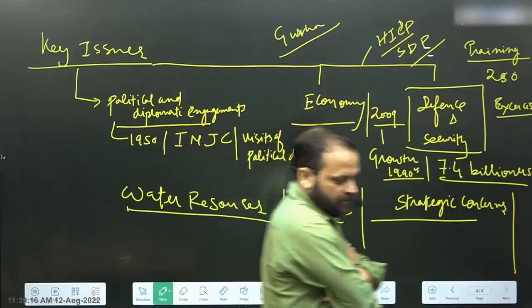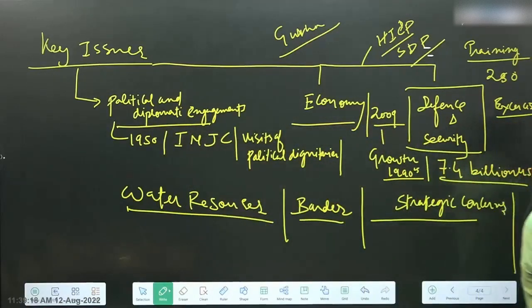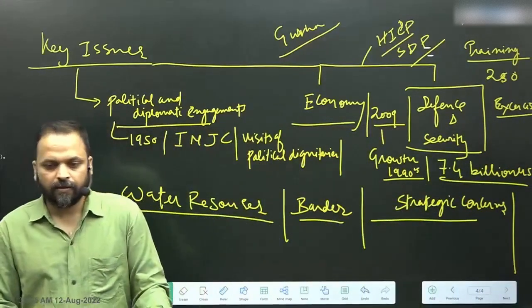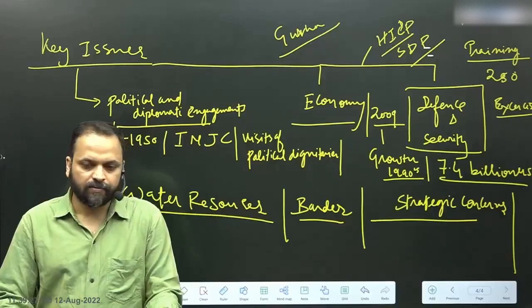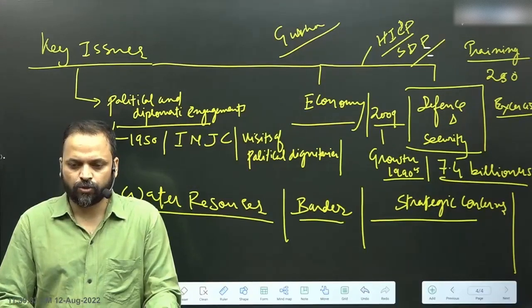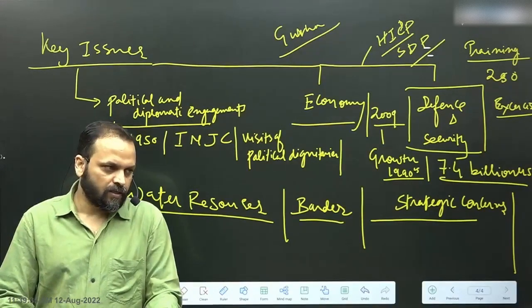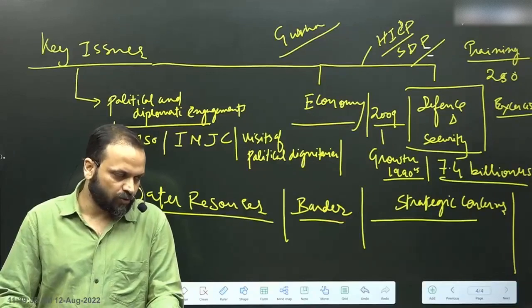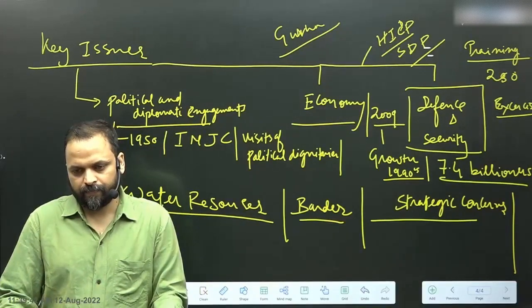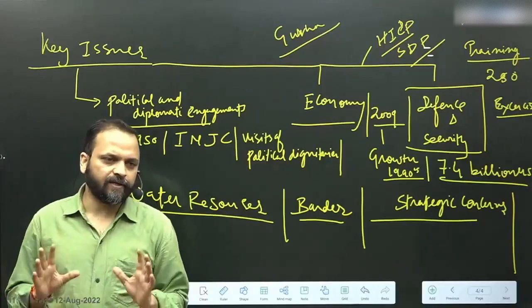Concerns regarding displacement, environment and other local issues have also been a source of contention, right? So three major things that we can see.